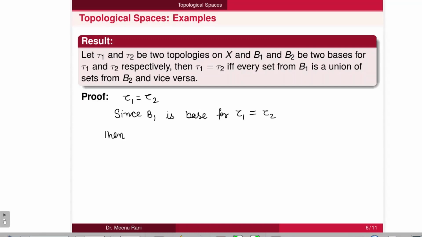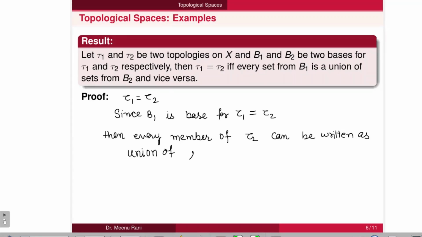Then from the definition of the base, we can say that every member of tau 2 can be written as a union of some members of B1.